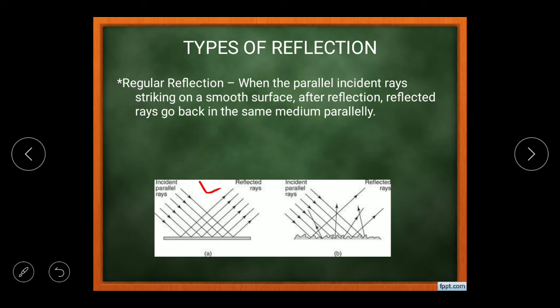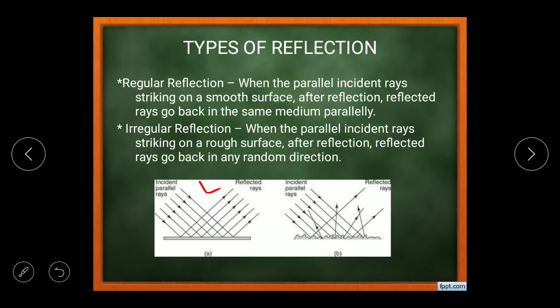Talking about the second one, that is called irregular reflection, which suggests that if the rays are coming parallel and after striking on the surface they are moving in random directions, that is called irregular reflection, and figure B suggests very precisely about the irregular reflection.